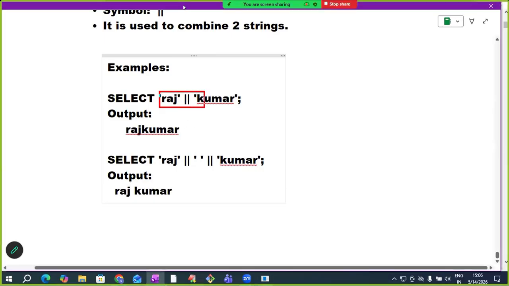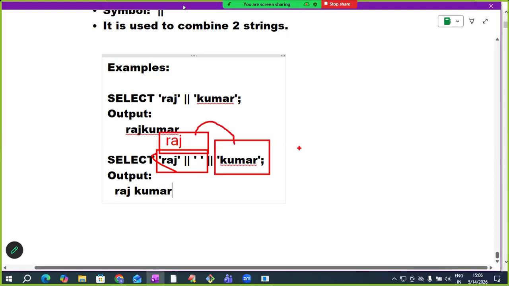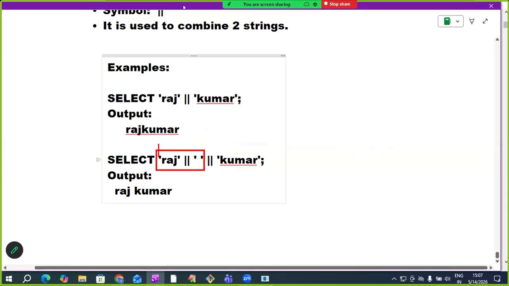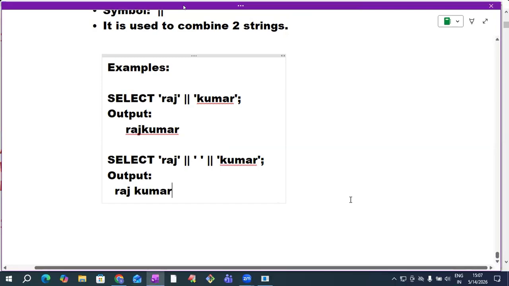So this binary operator combines two strings at a time. Here Raj is concatenated with a space. This result is Raj space. This Raj space is concatenated with Kumar. Just like 1 plus 2 plus 3. This plus is the addition operator. It is a binary operator, at a time it adds two numbers only. First it calculates 1 plus 2, then to that result it adds 3, giving 6. In the same way, the concatenation operator is also a binary operator. First it combines Raj with the space, then concatenates Raj space with Kumar. So we get output as Raj space Kumar. Remember this: binary operator, two strings at a time.